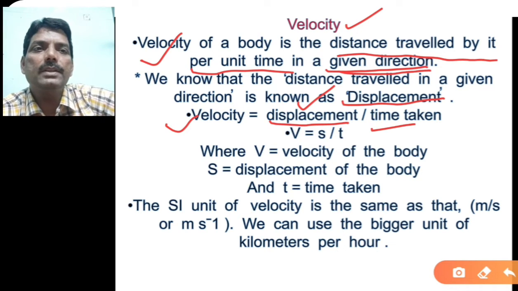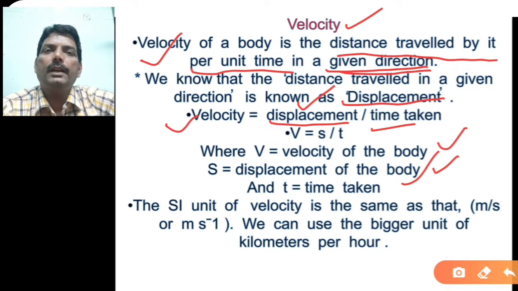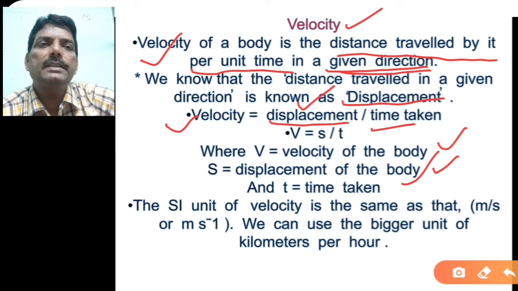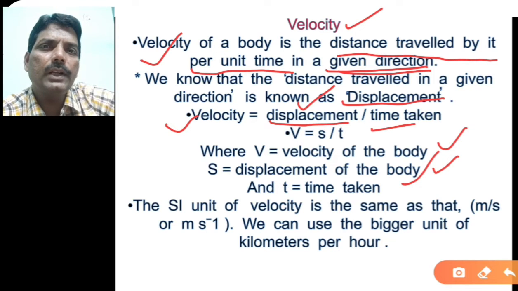In this formula, V is the velocity of the body, S is the displacement of the body, and T is the time taken. The SI unit of velocity is the same as that of speed, that is meter per second. Both have the same unit. Again, from this unit I want to tell you one thing.